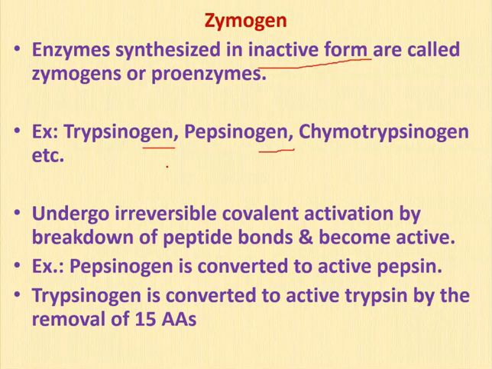Those are zymogens. These undergo irreversible covalent activation by the breakdown of peptide bonds to become active enzymes. For example, pepsinogen is converted into active pepsin by breaking some of the polypeptide chain, and trypsinogen is converted to active trypsin by the removal of around 15 amino acids.